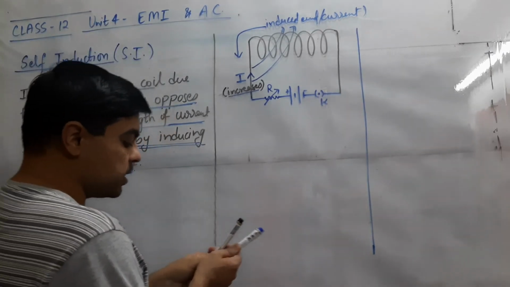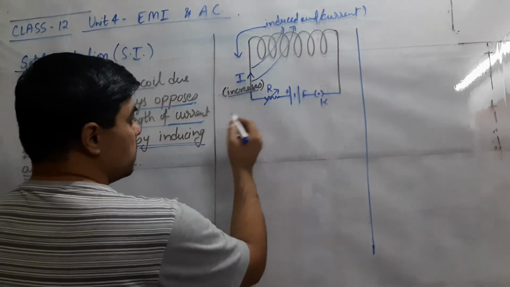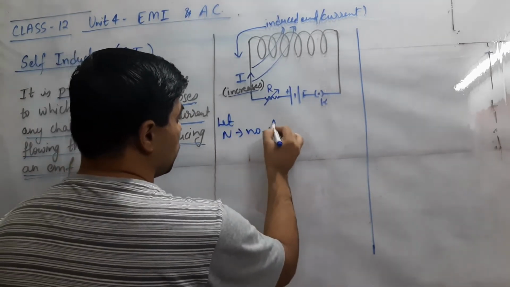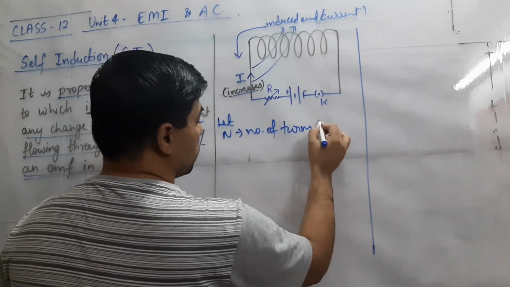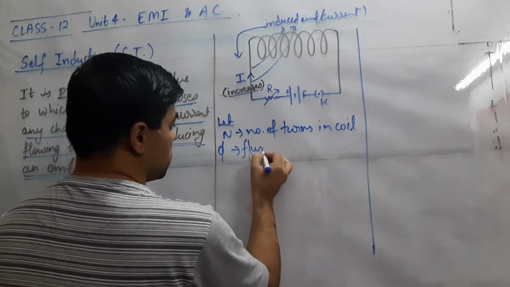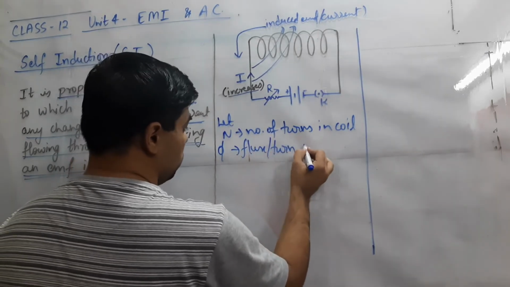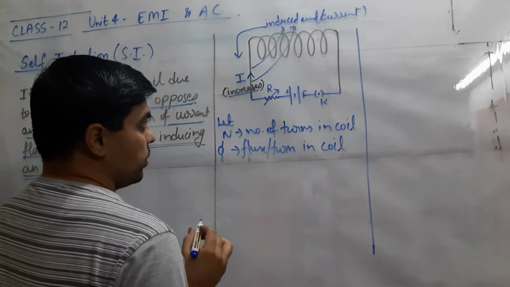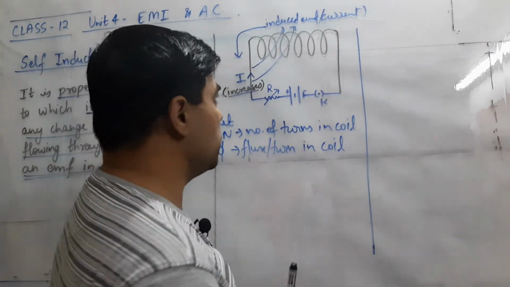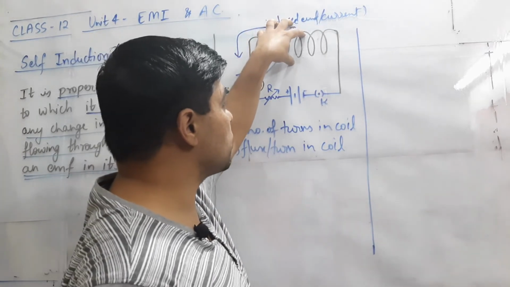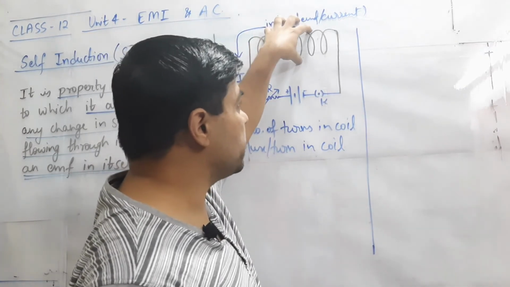So here let's find out some relationship. For this let us consider N is the number of turns in the coil, and phi is the flux per turn in the coil. First of all, if we observe the total flux passing through this coil, on what factor is it depending?